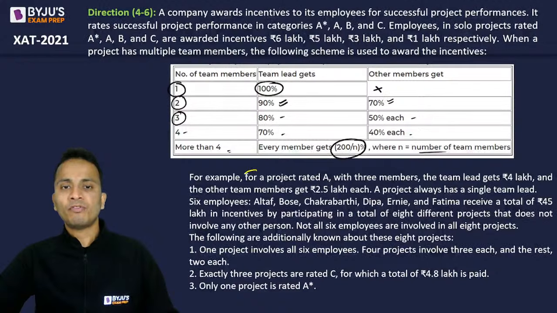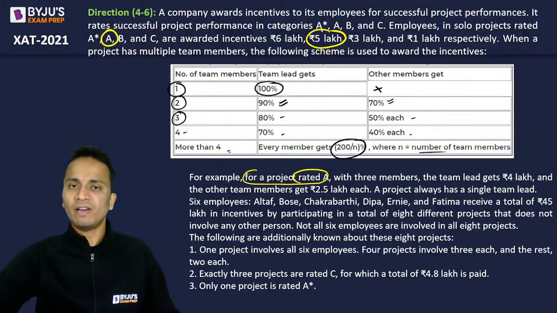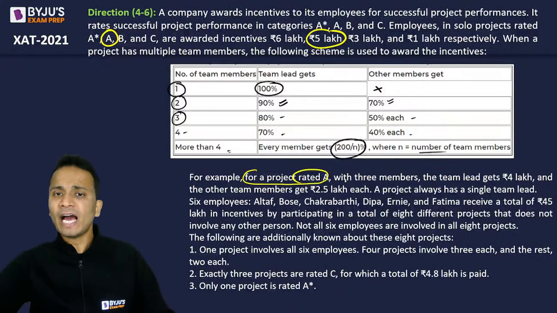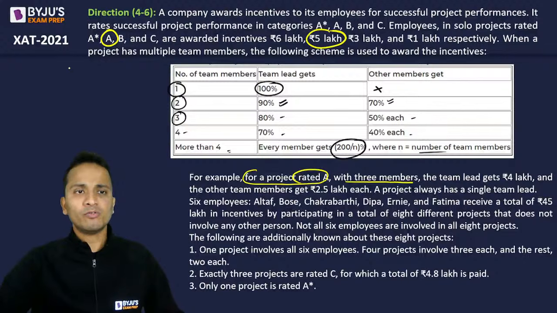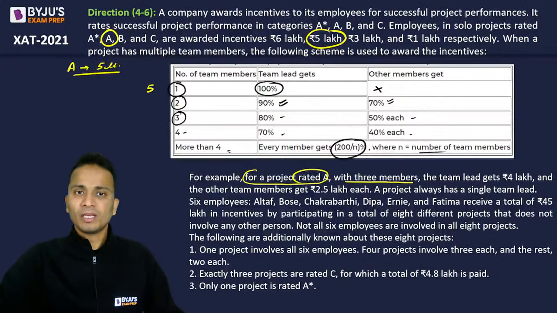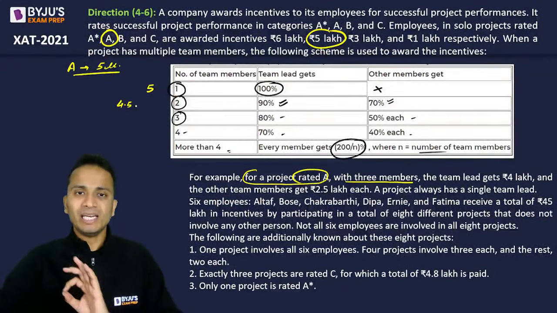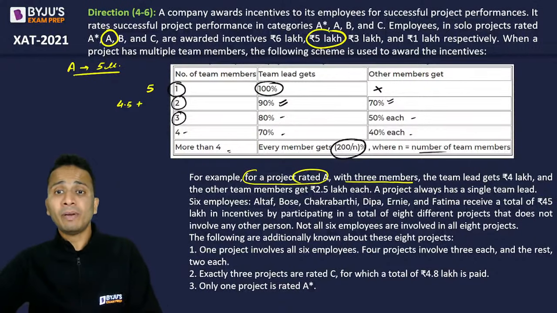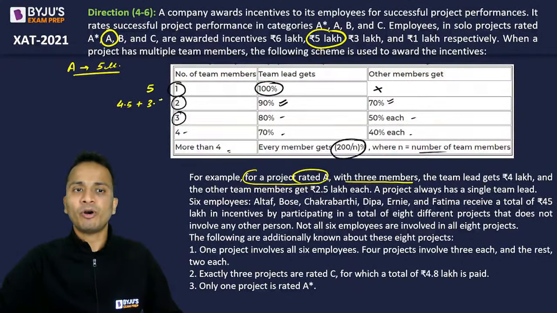So, for example, for a project rated A, that means the incentive is 5 lakhs. Let me give you an example, for a project which is rated A, it means 5 lakhs. Now if there is one member in this team, that one member will get 5 lakhs. If there are two members in this team, then the team lead will get 90% of 5 lakhs. That means 4.5 lakhs the team lead will get. And the other members will get 70% of 5 lakhs. That means 70% works out to 3.5 lakhs.